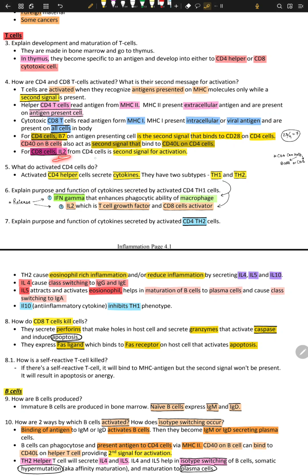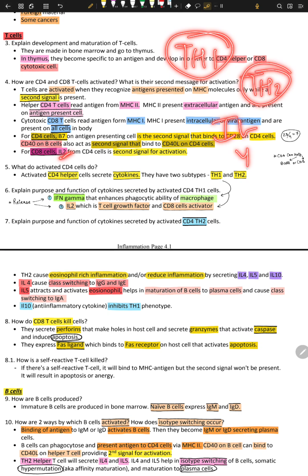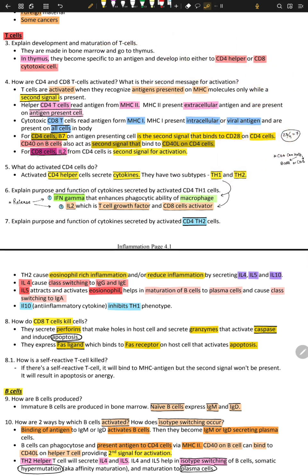And CD8 cell, IL-2 from CD4 cells. I just told you, IL-2 is made from TH1. And TH2 makes IL-4 and 5 and 10. IL-4 and 5 for antibodies and IL-10 for anti-inflammatory. TH1 makes interferon gamma and IL-2. Okay. So CD4 makes IL-2. CD4 cells, second messaging for activation. What do activated CD4 cells do? Again, these are helper cells. They secrete cytokines. They have two types, TH1, TH2. Now TH1, I told you, makes interferon gamma and IL-2. Now IL-2 activates CD8 and interferon gamma activates macrophages.